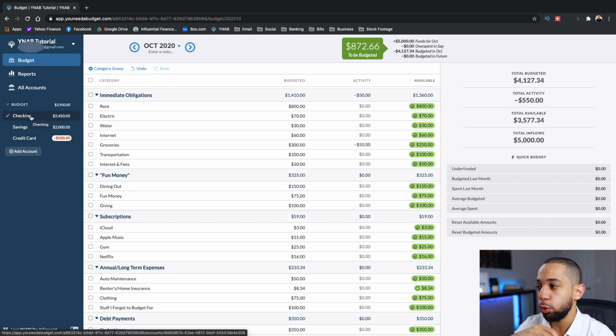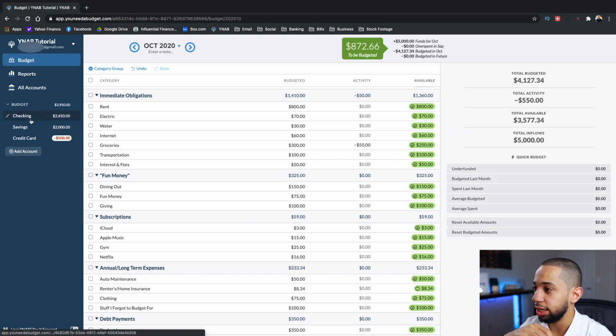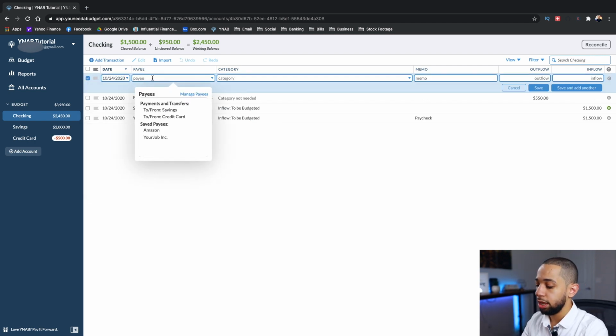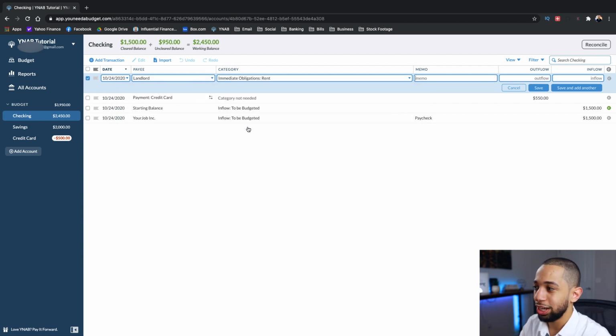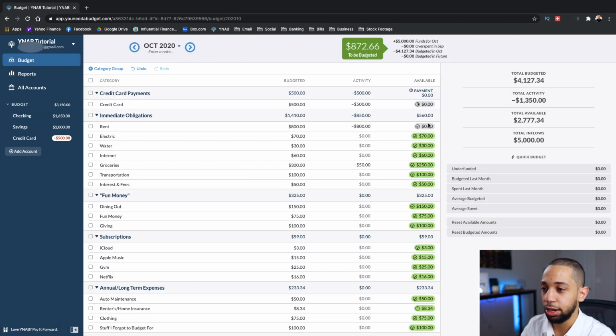I'll go ahead and give you one more example for entering transactions. So I'll go ahead and click the checking account. We'll hit add transaction, and we'll hit payee. This will be your landlord. This will be for rent. Notice how we're entering this transaction from your checking account because I don't know about you, but I pay rent out of my checking account. I don't pay it out of my credit card. So I'm gonna go ahead and hit rent. My rent is $800 a month. I'll hit save and go back to my budget screen. Then our available balance here says that we have $0 left.